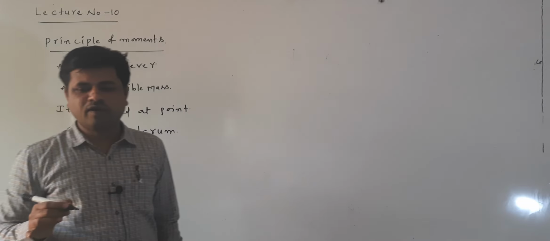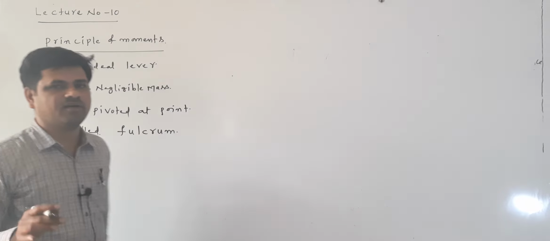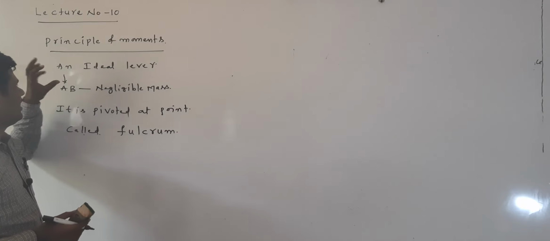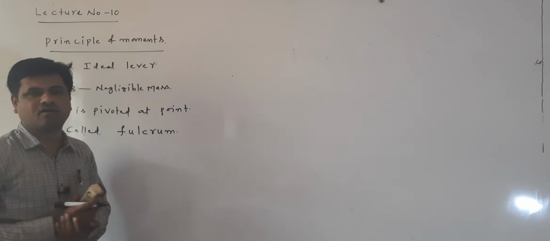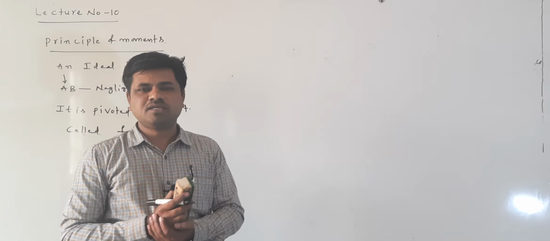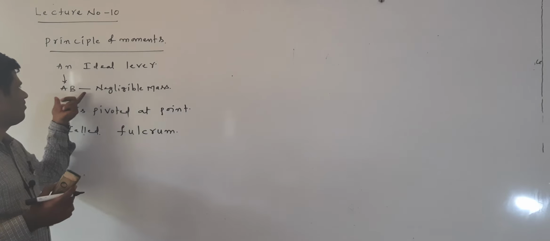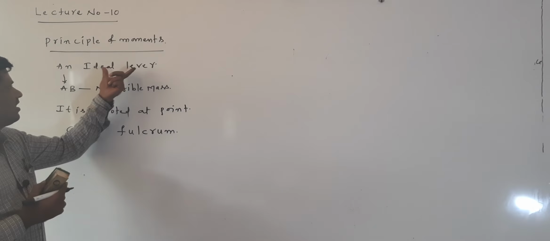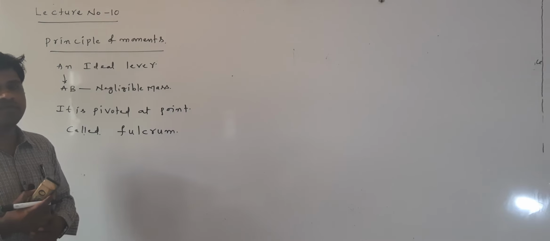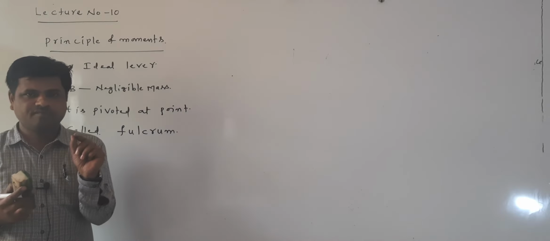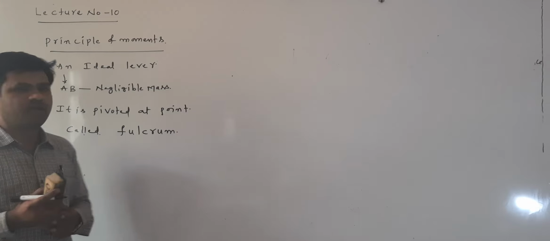Fixed at one point, that point is called the fulcrum. Now we consider an ideal lever. An ideal lever is nothing but a rod of negligible mass, meaning its mass is very small in comparison to its length. That is the meaning of a rod of negligible mass, and that is called an ideal lever. It is fixed at one point, and that point is called the fulcrum.